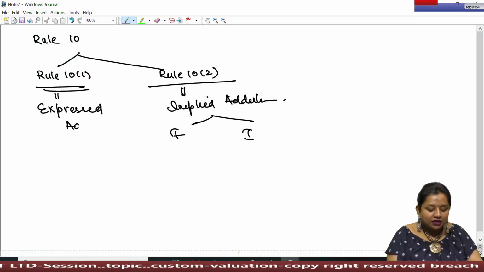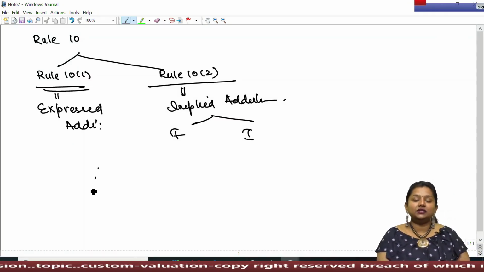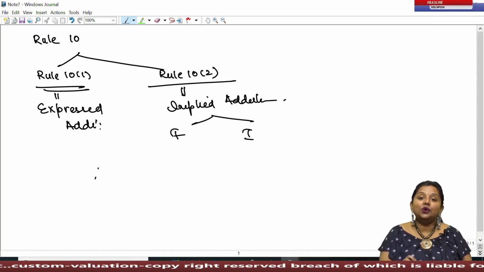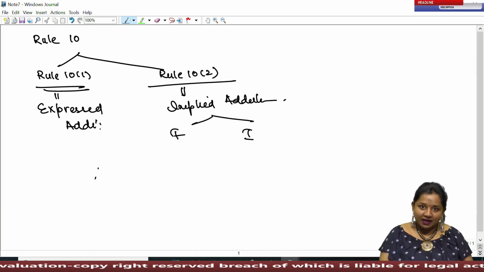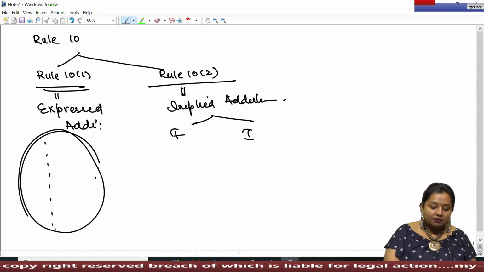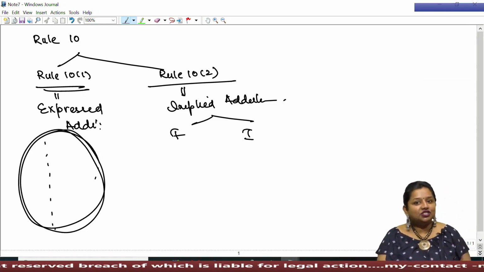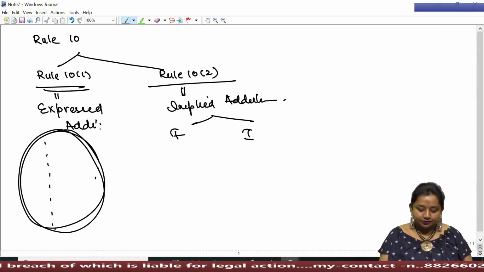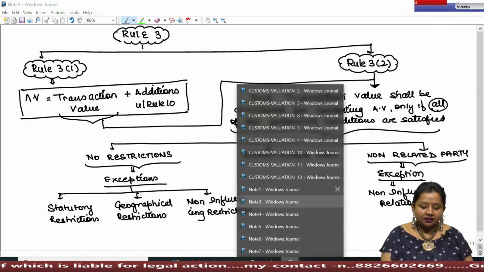Expressed additions means, whatever the list we are going to do over the expressed additions, these expenses shall be added while computing assessable value only if they are specifically given in the question. That is, if these particular expenses are not specifically mentioned in the question, then these expenses shall not be added while determining the assessable value. And the list of these expenses is being given hereunder.